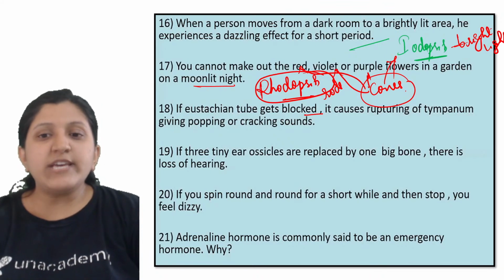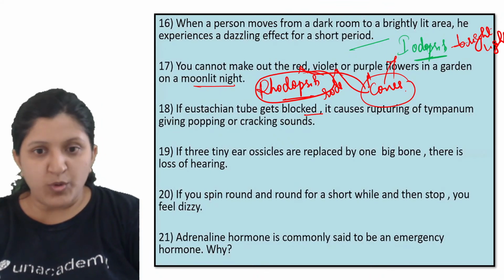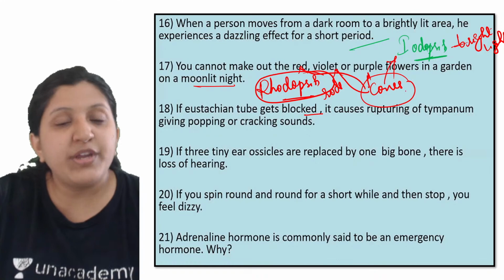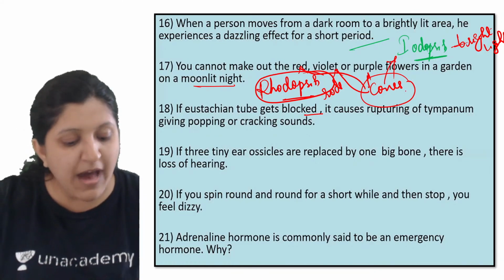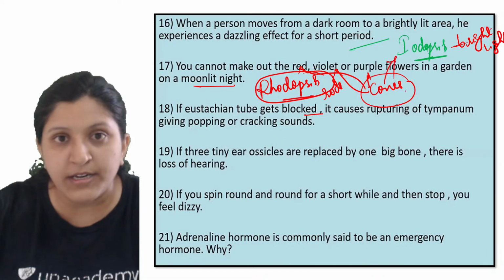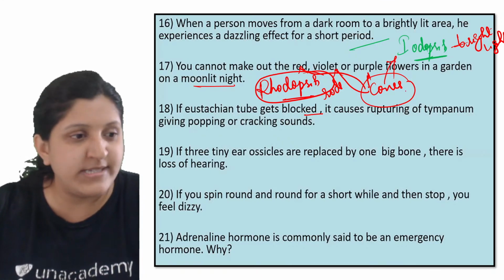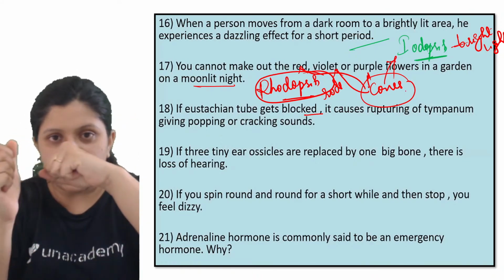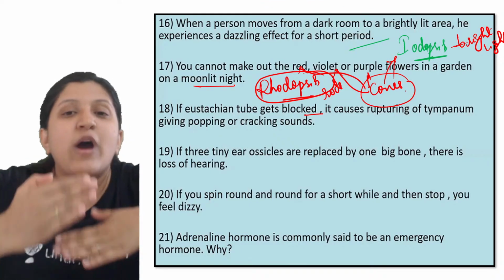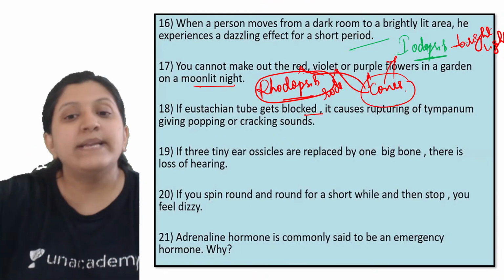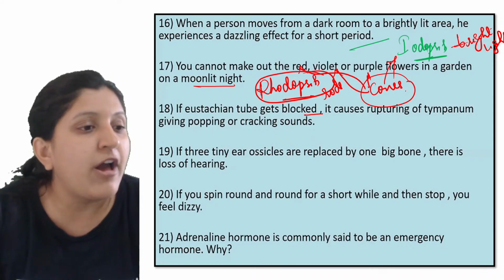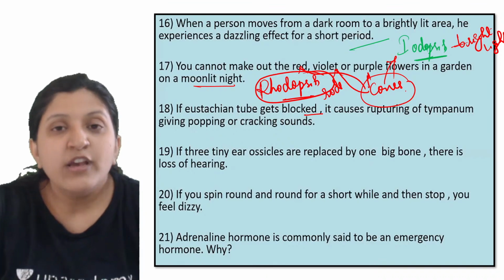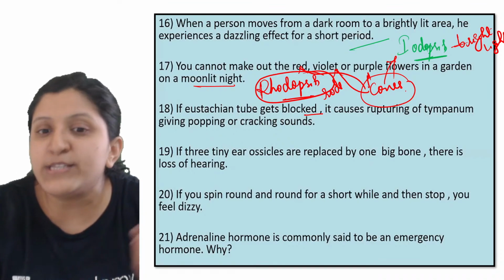If three tiny ear ossicles are replaced by one big bone, there is a loss of hearing mainly because the amplification is done by the ear ossicles. If three tiny bones are there, they hit each other, so there will be a hitting action and amplification of the sound wave is done. But if there is only one big bone instead of three bones, there is no amplification. As the amplification is not occurring, there is no proper hearing.